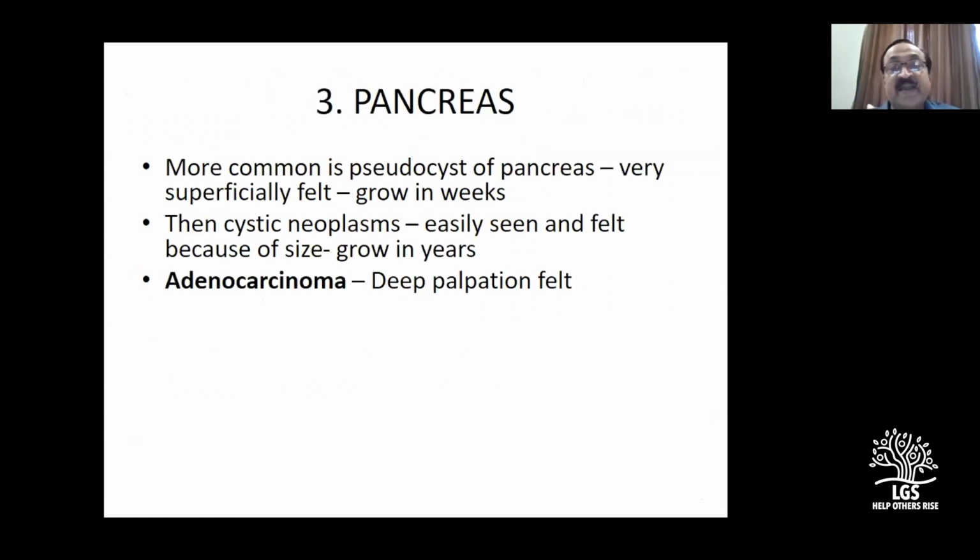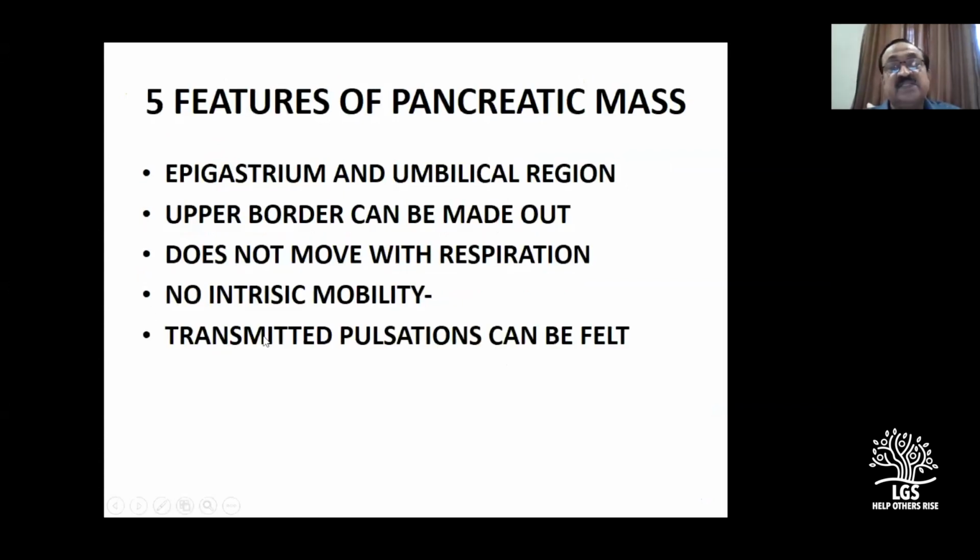Now we'll come to the pancreatic tumor. The most common one is pseudocyst, and you should also consider cystic neoplasms and adenocarcinoma. When I say arising from the body, I am not talking about the periampullary carcinoma. This is the tumor in the epigastrium. It is only confined to adenocarcinoma. Favorite question: what are the 5 features to say pancreatic mass? Remember, I have already told you the difference between stomach and pancreas. More or less a similar thing here. The last word is important here.